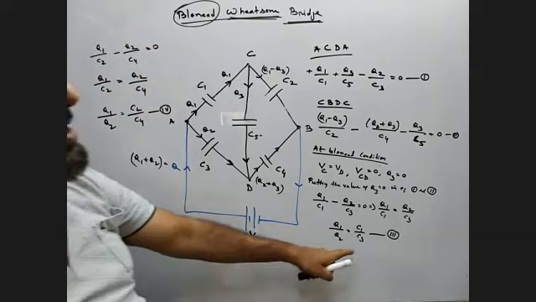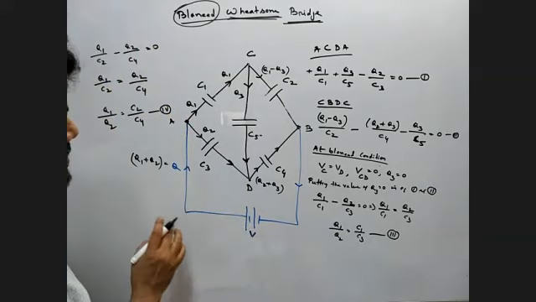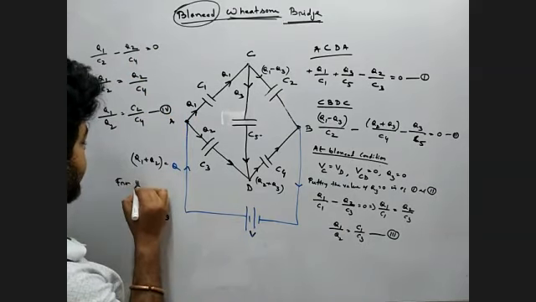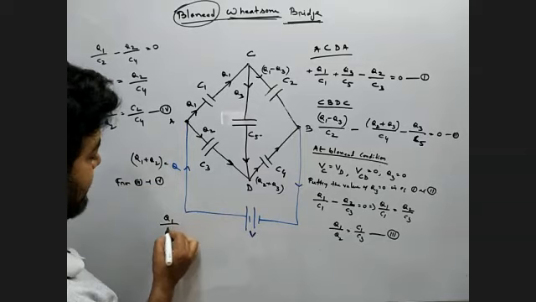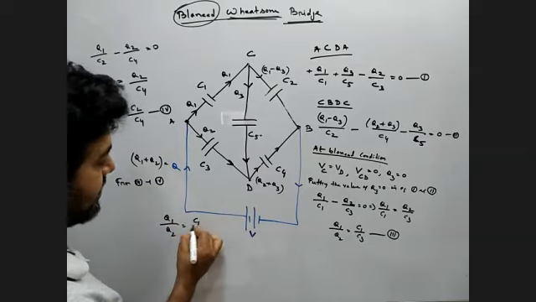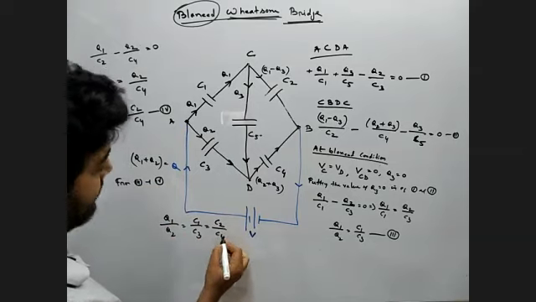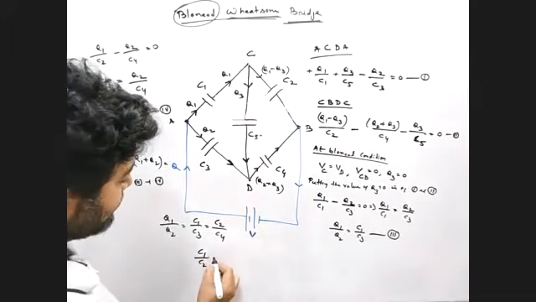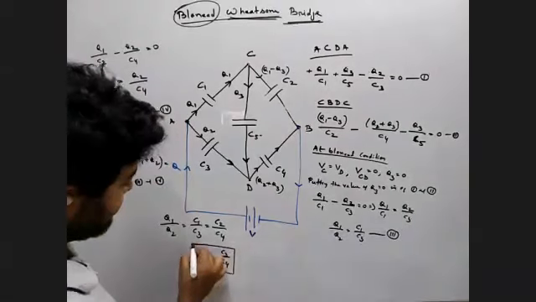Now from equations 3 and 4, I repeat, from equations 3 and 4, can we say Q1 by Q2 equals C1 by C3 equals C2 by C4? We can cross check, exchange it: C1 by C2 equals C3 by C4. Can we say that? Yes, sir.